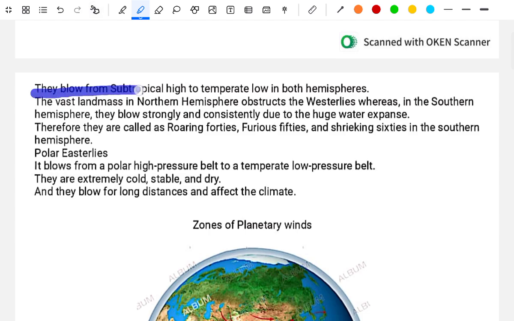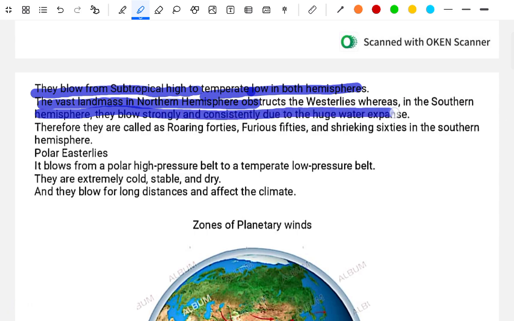They blow from the subtropical high to the temperate low in both hemispheres. They are obstructed by the land masses in the northern hemisphere and then obstruct the westerlies, whereas in the southern hemisphere they blow strongly and consistently due to the huge water expanses. Therefore, they are called the roaring 40s, furious 50s, and shrieking 60s in the southern hemisphere.